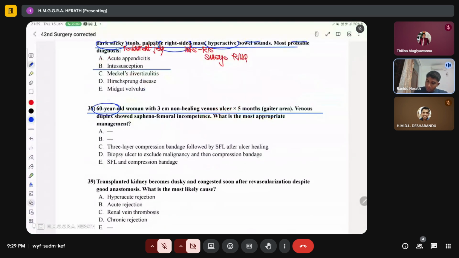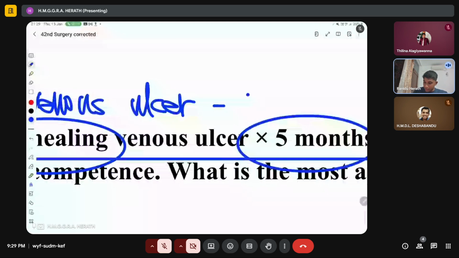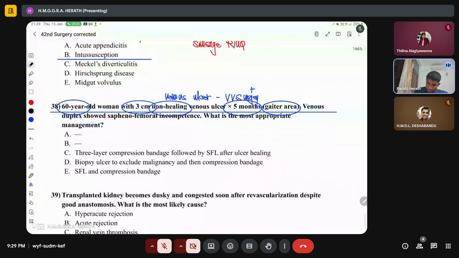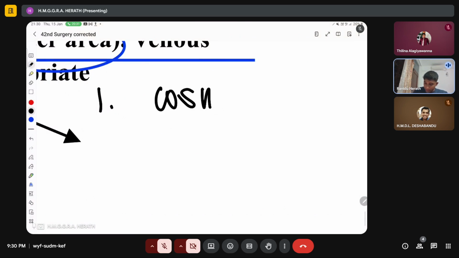The 60-year-old woman with a 3 centimeter non-healing venous ulcer for 5 months in the gaiter area. So whenever there is a venous ulcer, this is an indication for varicose vein surgery, right? There are only a few indications for varicose vein surgery. One indication is cosmetic reasons, right?